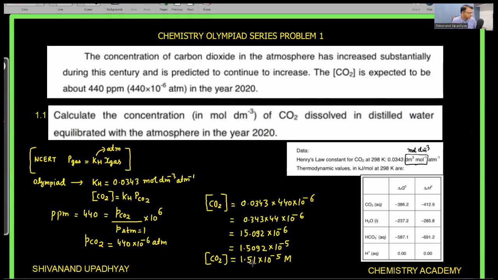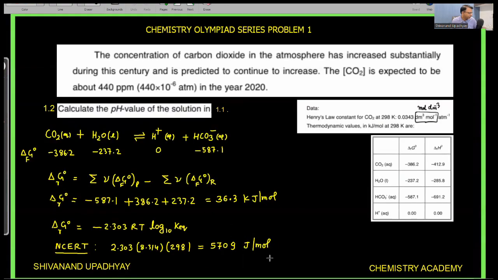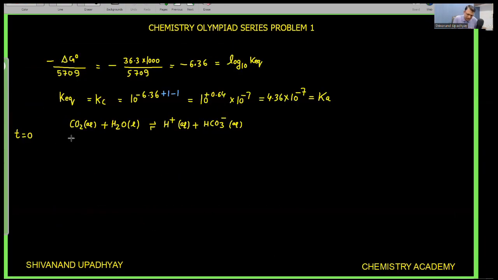So this is C naught, 1.51 into 10 to the power minus 5. So here in place of writing 1.51, I am writing C naught. This is solvent, so this is present in excess amount. So at equilibrium, this is equal to C naught minus X. Here it is X and X.